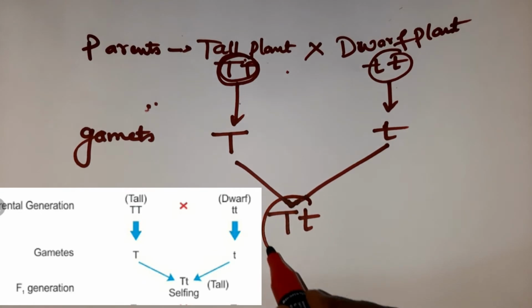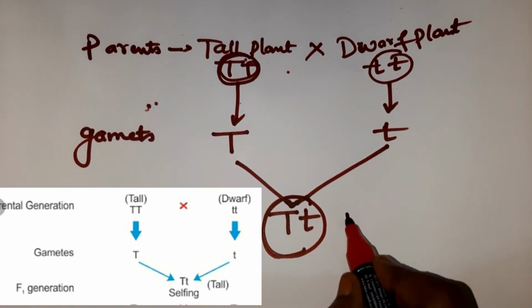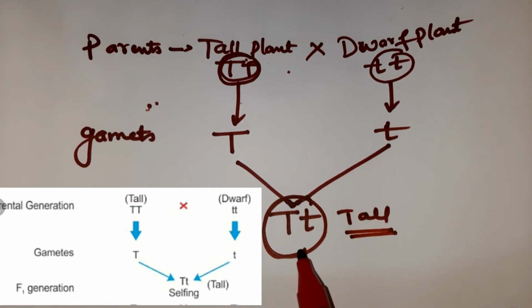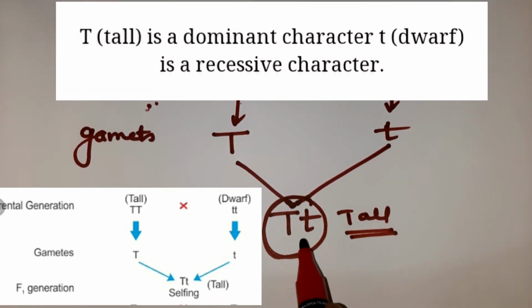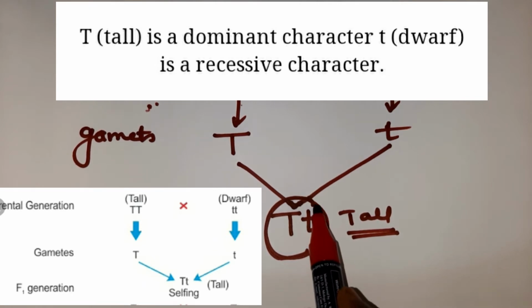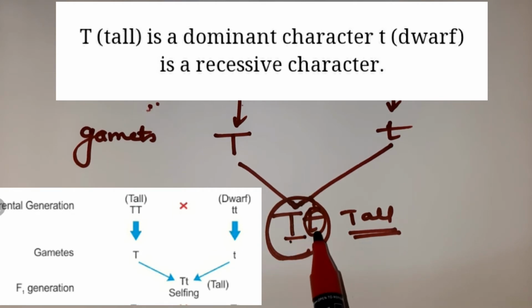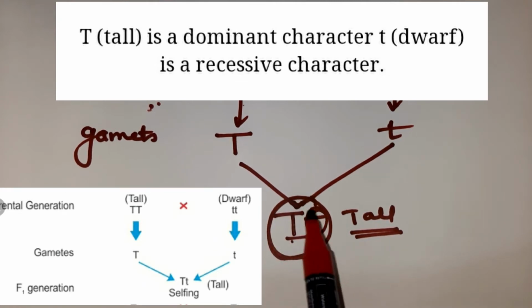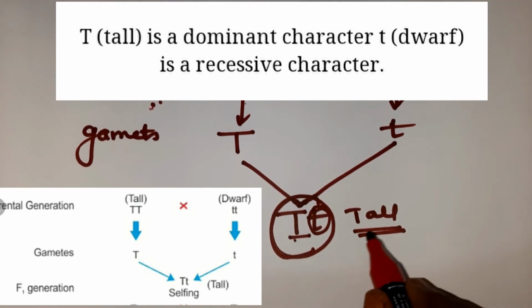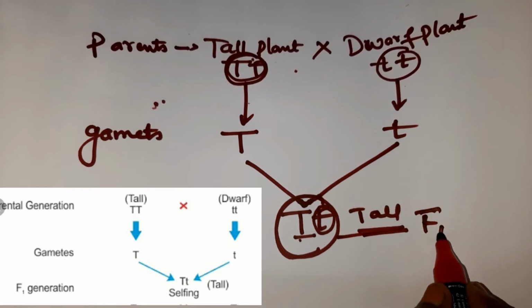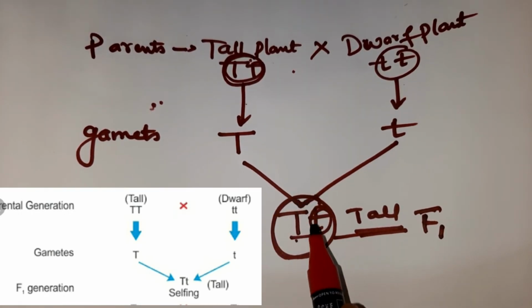Capital T, small t, and the whole garden is tall, children. The tall character is highlighted here, and tall is dominant over recessive, children. You have to remember, though here you find small t, tallness is dominant. The character which is shown in the F1 generation we call the dominant character, children. Though small t is present, the tallness is highlighted here. Well understood, children? And this we call the F1 generation. So in the F1 generation, all the plants are tall.